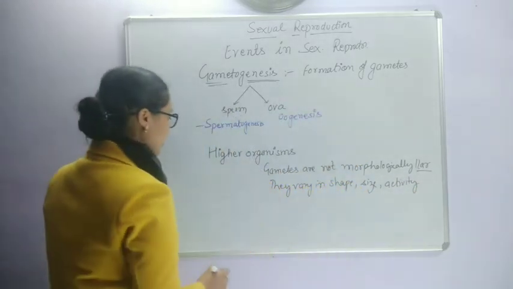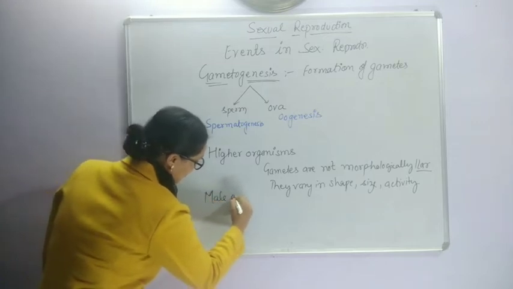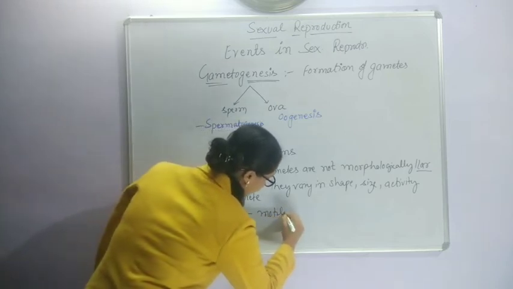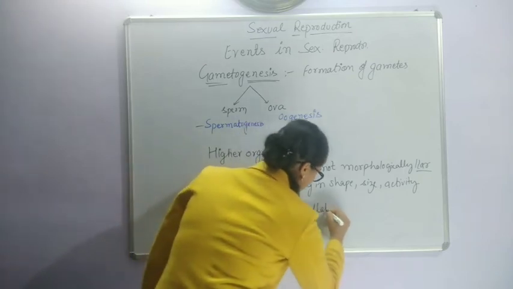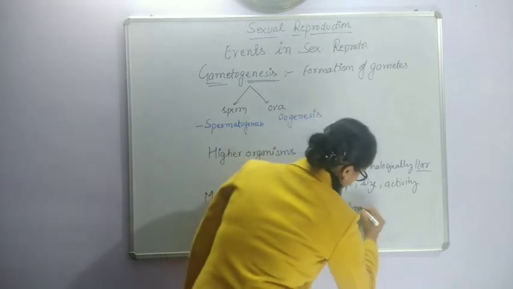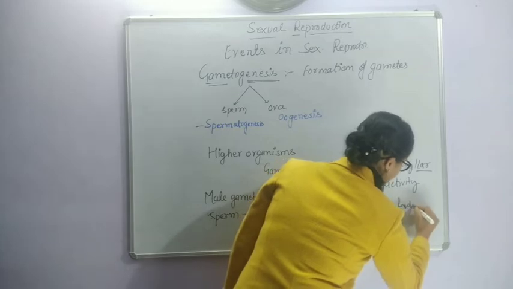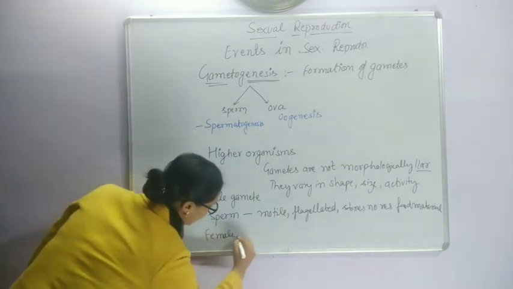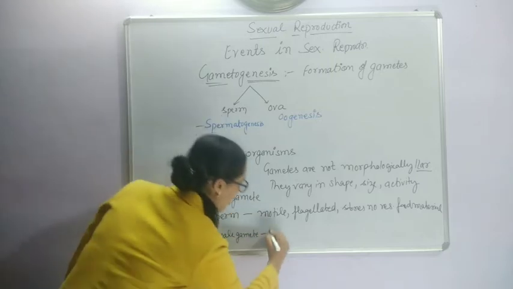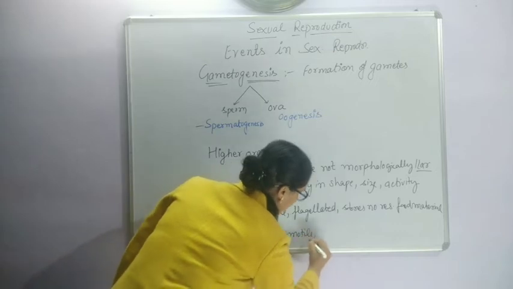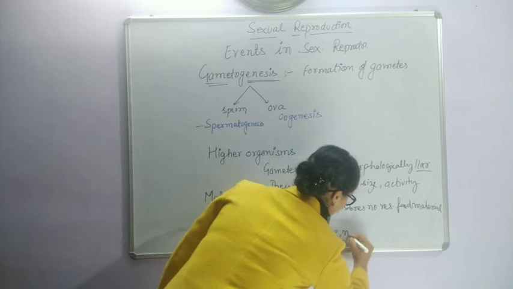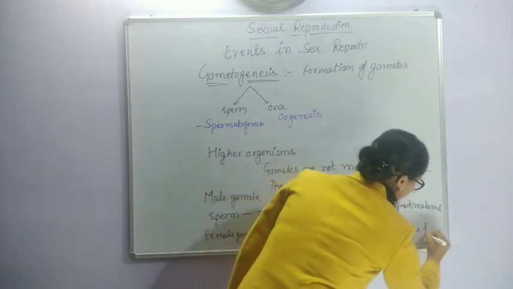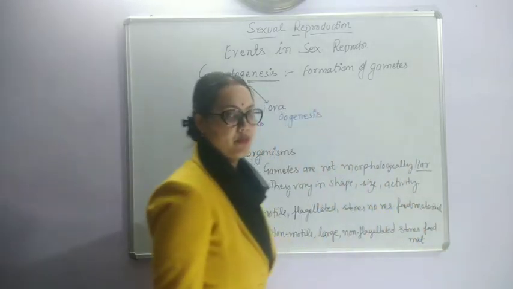So here what generally happens, the male gamete, that is the sperm, is motile, flagellated, and stores no reserve food material, whereas the female gamete is non-motile, larger in size, non-flagellated, and stores food material for the nourishment of the future zygote or the embryo.